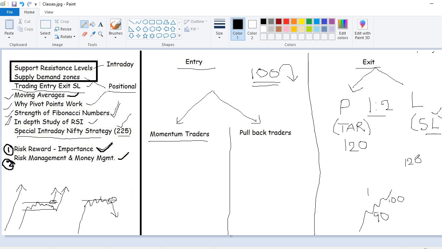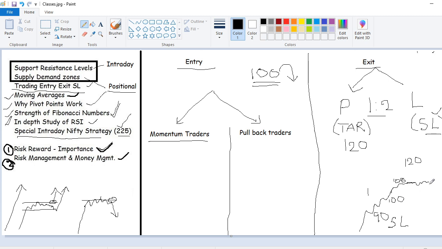Now let's suppose the stock is going up and went up to 108 and it stopped here, or it's consolidating here. Now where can you trail your SL? If your SL is 90 and it falls to this level, it doesn't make any sense. You are making 8 points profit, and you end up with a 10 points loss. You are not a good trader. So you should use your brain and trading psychology in this.